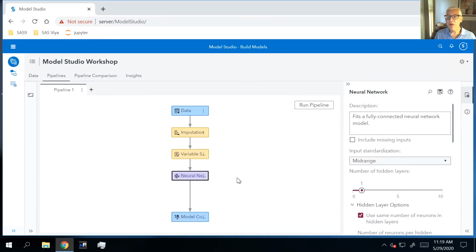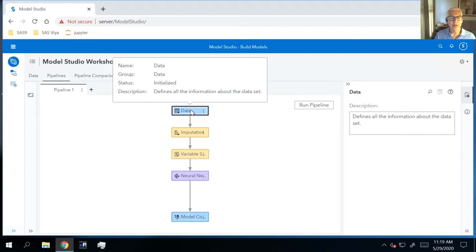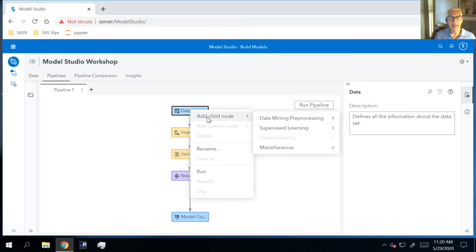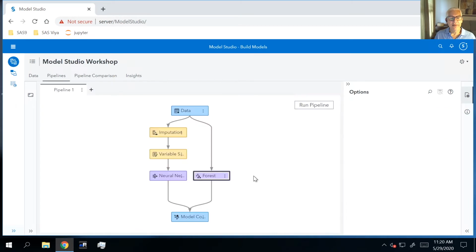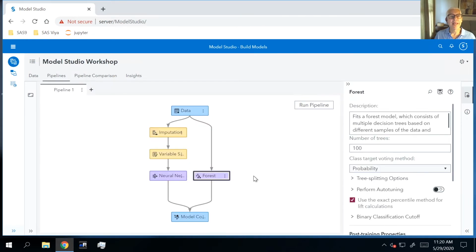And then we also want to add in a competing model. So we're going to come back up here to our data node. I'm going to do a right mouse button click, add a child node, go down to supervised learning, and we're going to select a forest. Forests have their own way of performing both imputation and variable selection, sort of automatically by looking at splits. So they don't need those two pre-processing nodes. Let's run this pipeline.